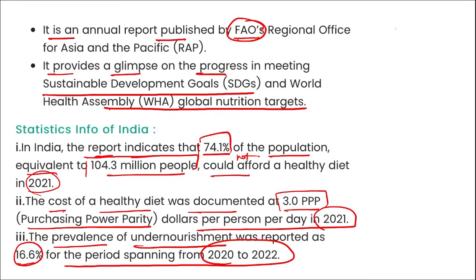Next, if we talk about sustainable development goals, remember 2.1 and 2.2. 2.1 is for undernourishment and food insecurity. Undernourishment and food insecurity. And if we talk about sustainable development goal 2.2, it is for malnutrition. Malnutrition.